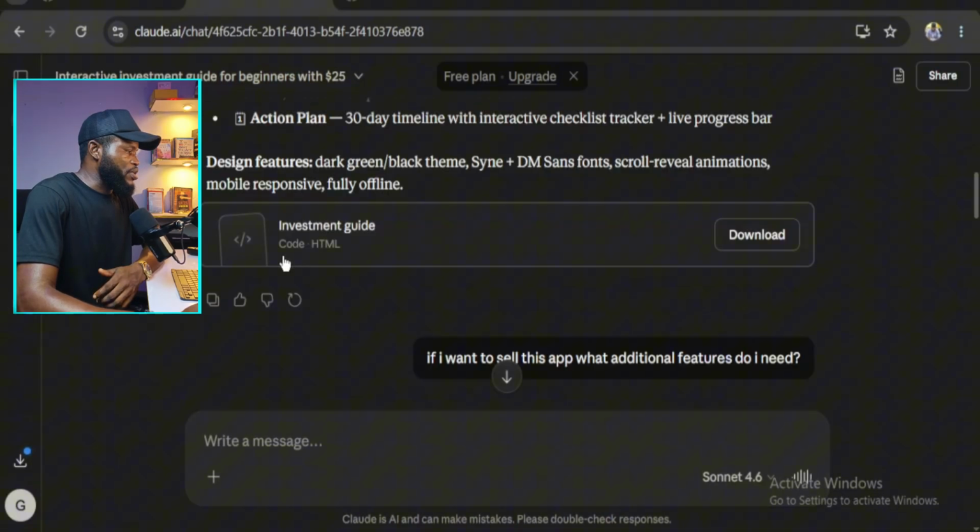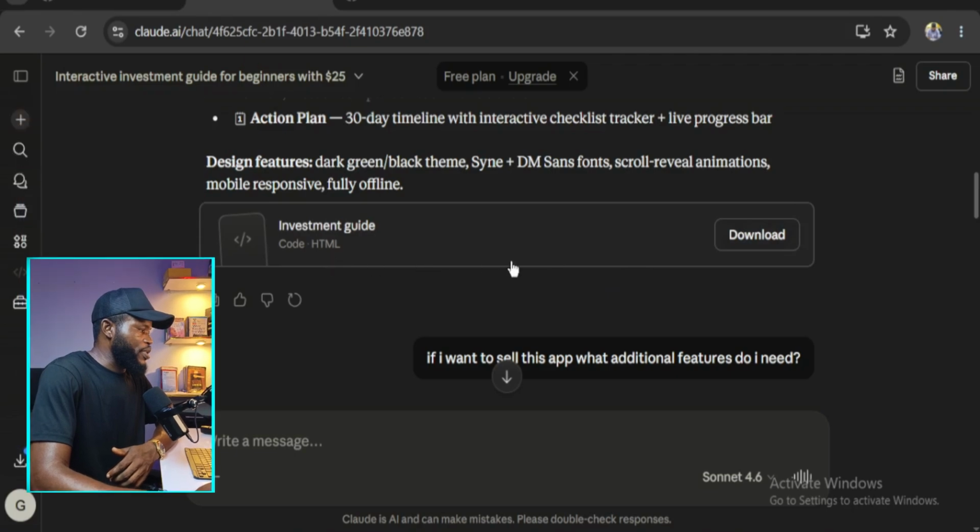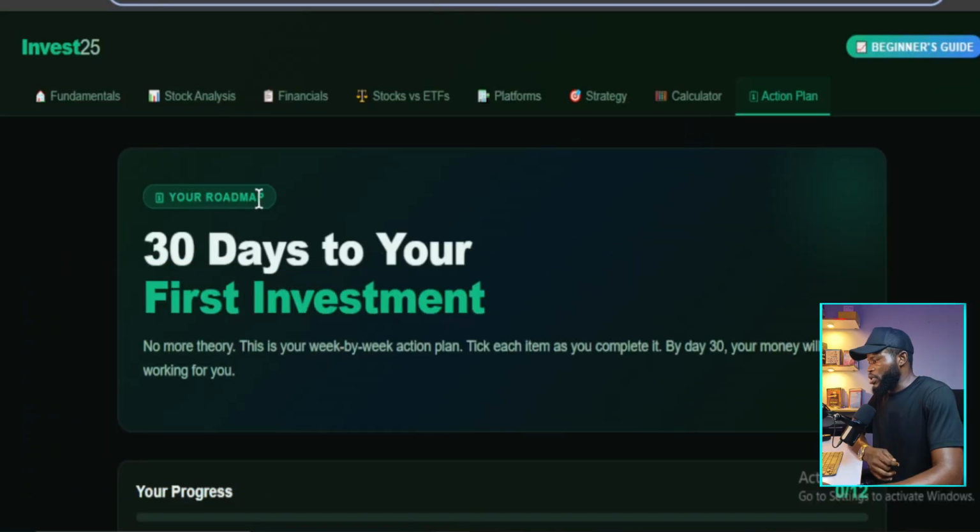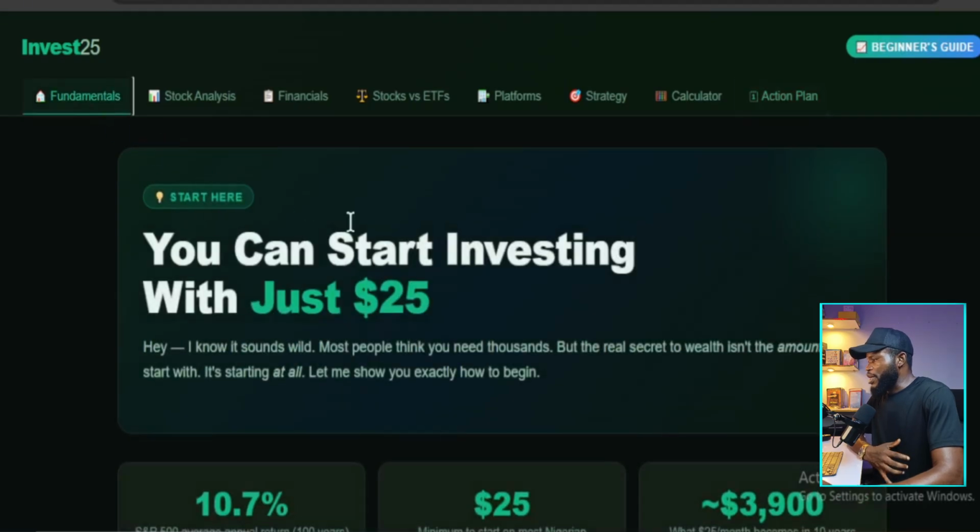As you can see here, you see code here and HTML right here. That means you can only open this with your browser. So I'll download this and then I want to show you exactly what it looks like. So here I open it in my browser. This is what Claude is able to deliver.